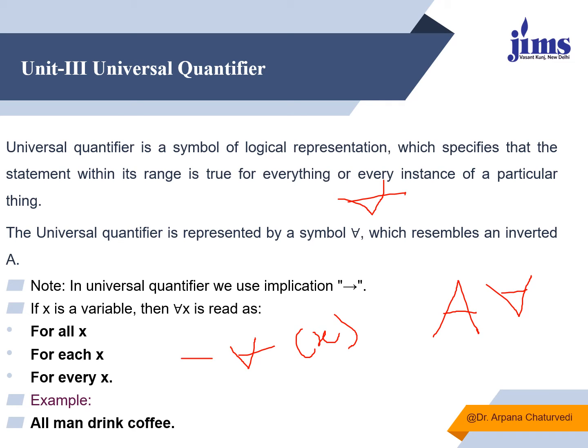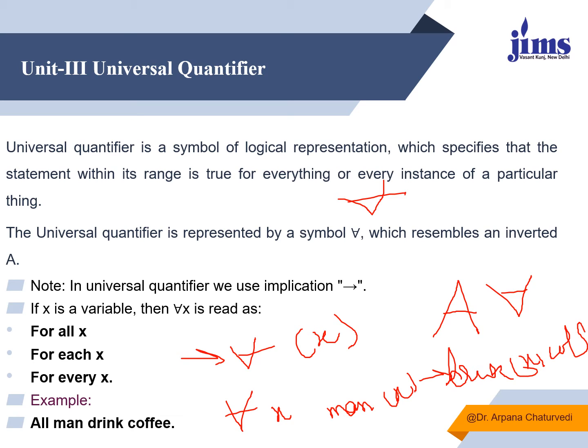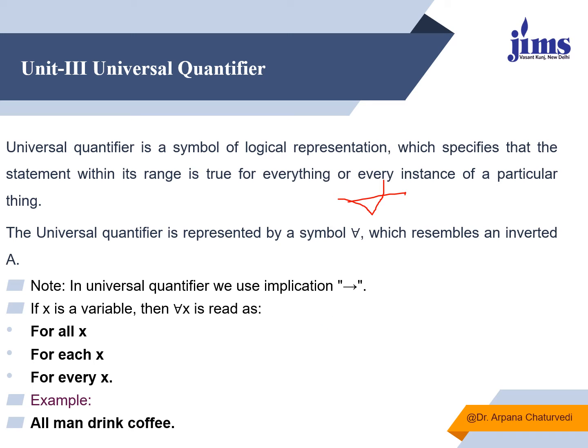For each x is also the same, for every x is also the same. All men drink coffee. So what can you say? For all x, if x is a man, then it implies drink(x, coffee). So this is how we'll be representing it. We'll see more concepts and more examples in detail in coming slides.